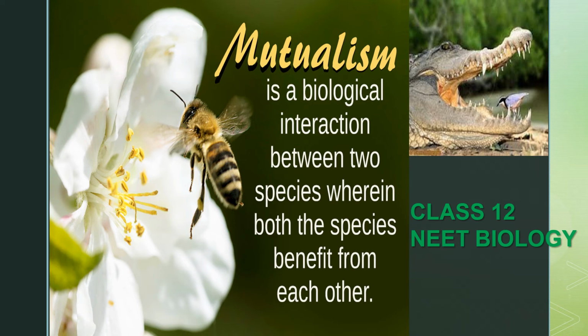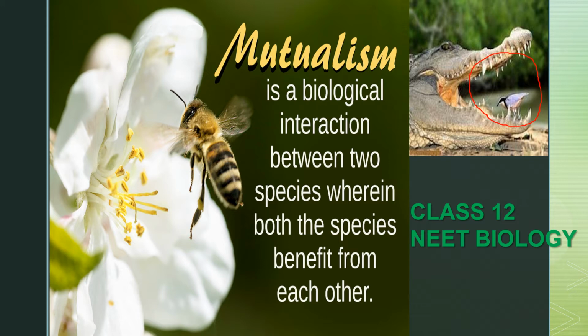Welcome to our class NEET Biology, and today let us discuss the concept of mutualism from population interactions. Apart from mutualism, there is also another interaction called proto-cooperation, where one species will be living with that species or without that species. But if they are living together, both of those species are benefited. The best example for that is the crocodile as well as the bird.